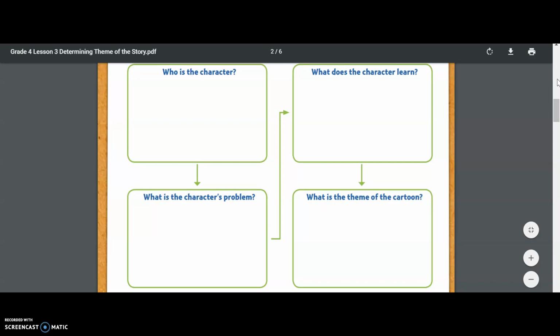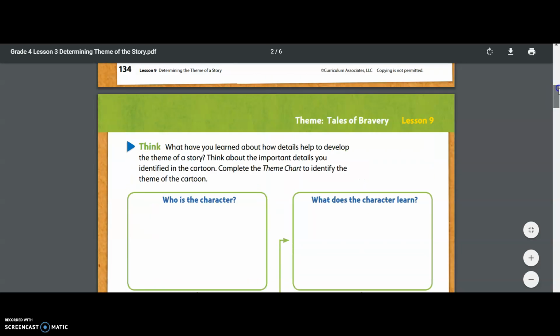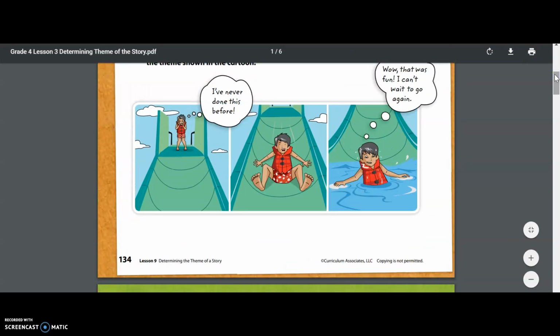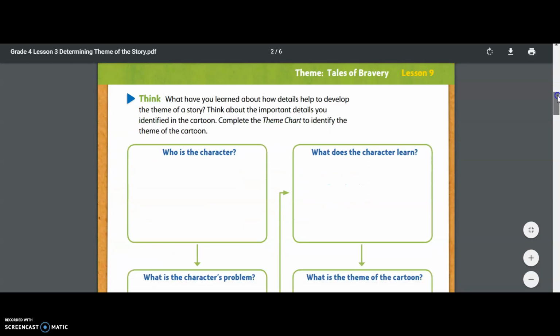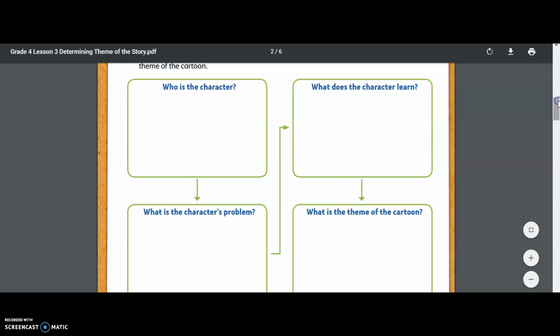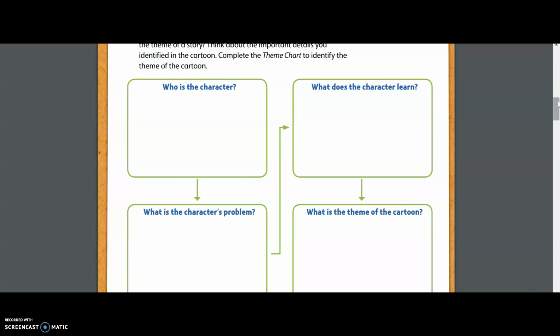So the very first part on here, it says, who is the character? All of this is based on this cartoon image directly above. So who is our character? We know from our very first week that a character can be a person, a thing, or a made-up creature as long as it is interacting in our story. I only see one character here. So in this box where it says who is the character, I would either write on my printed out packet or type on my Nearpod, which I'm sure you guys are going to start preferring because it's really simple and easy.